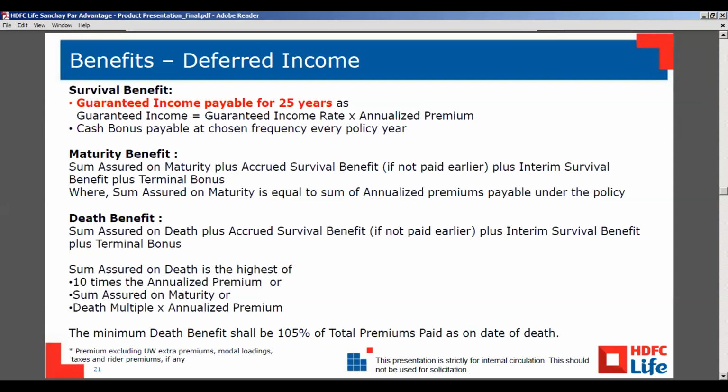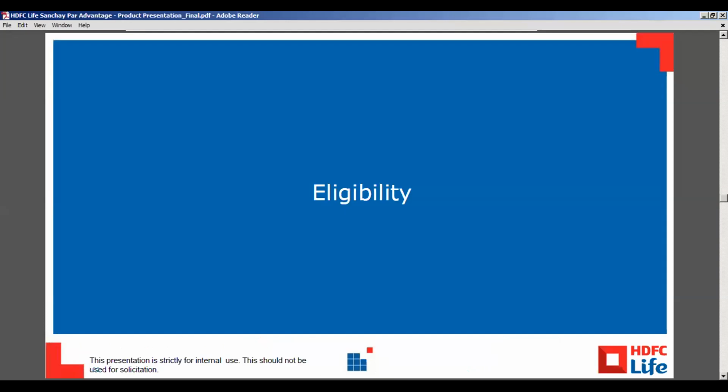Death benefit is also sum assured plus terminal bonus if declared, and the interim benefits. And the minimum sum assured will be 10 times the annual premium.